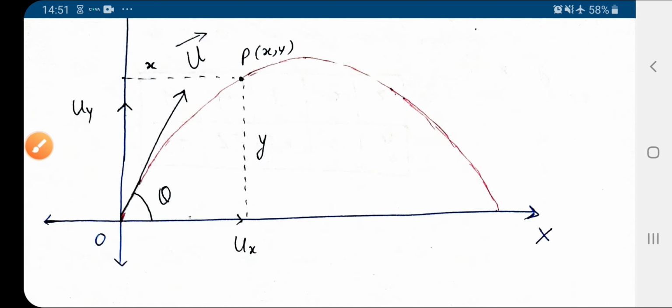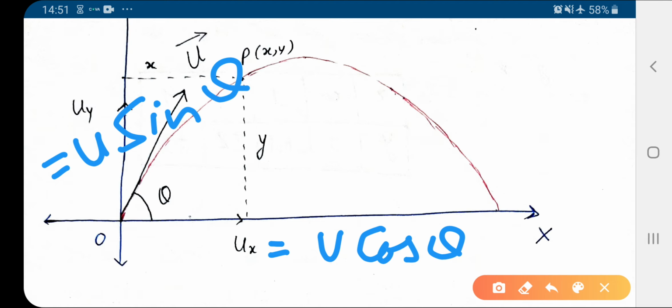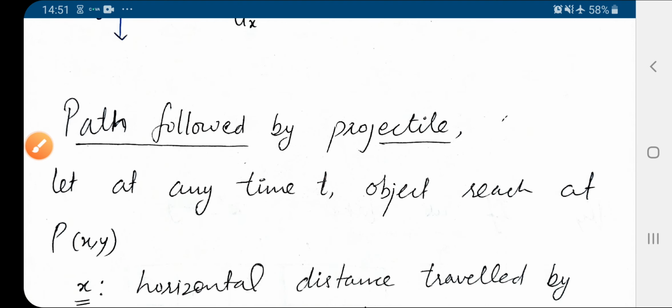So simply you find that along x-axis it is u cos theta, and along y-axis it is u sine theta. So those are the velocity components along x and y if u vector is the initial velocity vector at angle theta with the horizontal direction. So this is the value of ux and this is the value of uy. So now come on to the topic.